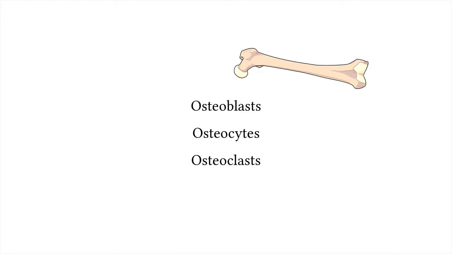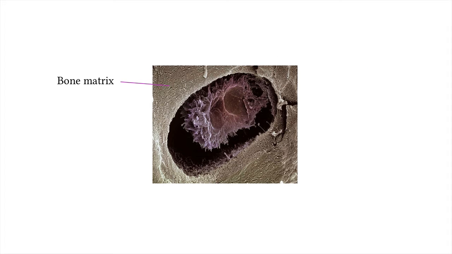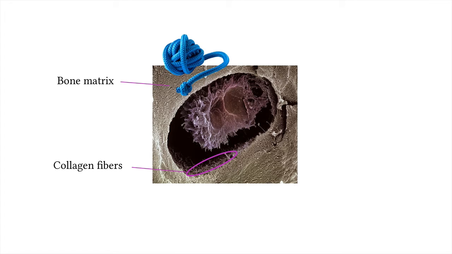Now, the bone matrix is what we want to focus on because it is the matrix that gives bone its characteristics. The matrix is filled with collagen fibers, which are composed of protein. The fibers have been secreted by the osteoblasts. Collagen is an important component of bone because it provides flexibility and tensile strength. Remember that tensile strength is strength that can withstand pulling, the same way that a rope does. The rope is flexible and strong when you pull on it.